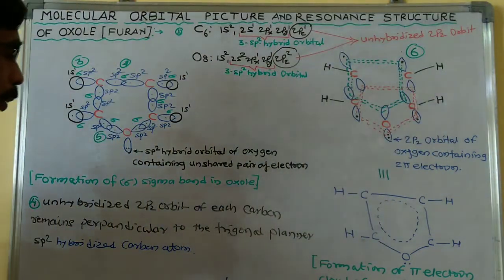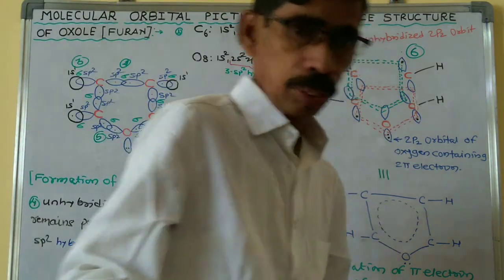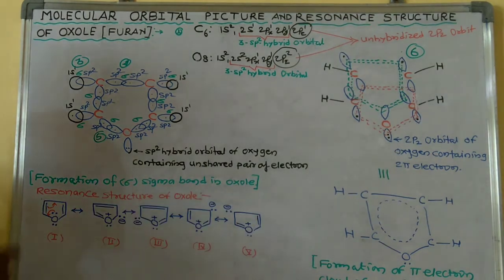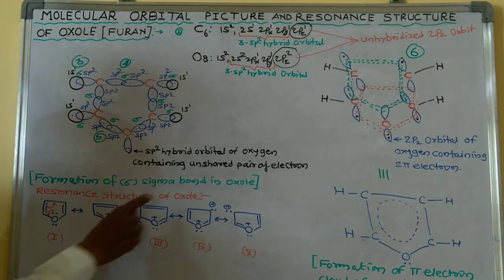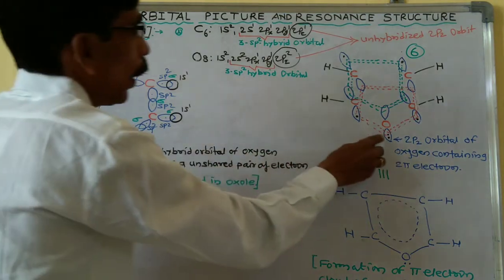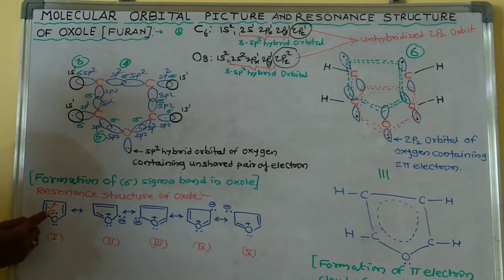Now we can study the resonance structure of furan. The oxygen contains two lone pairs of electrons: one does not take part in the bonding, and the second is the 2pz orbital of the oxygen atom containing 2 pi electrons, which is in delocalizing form.